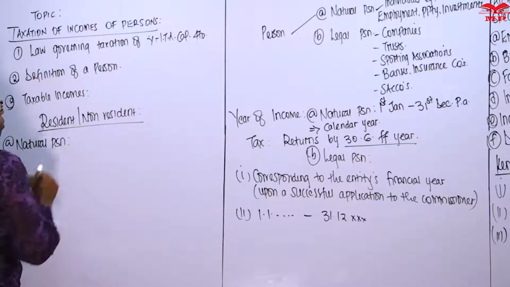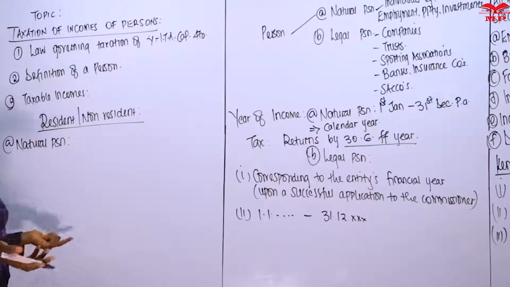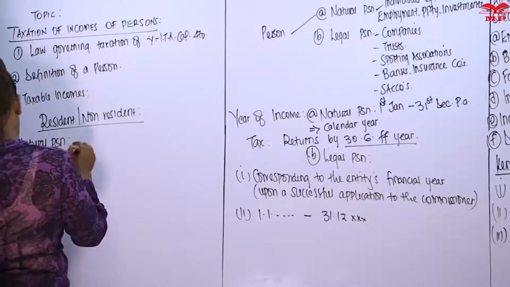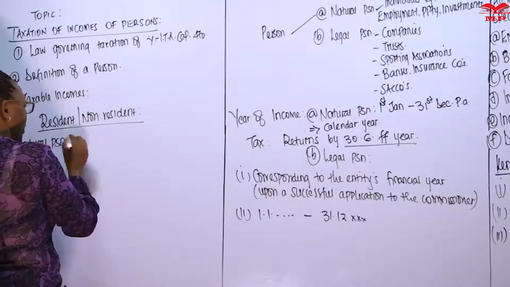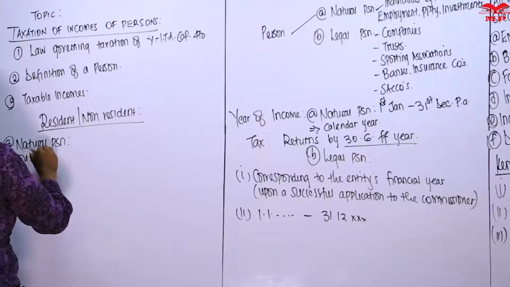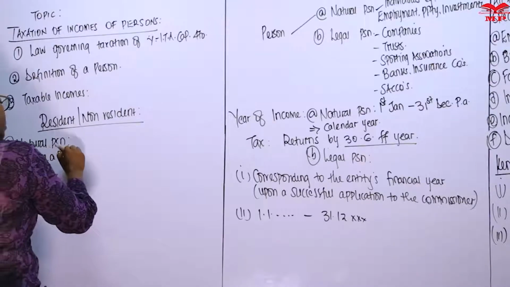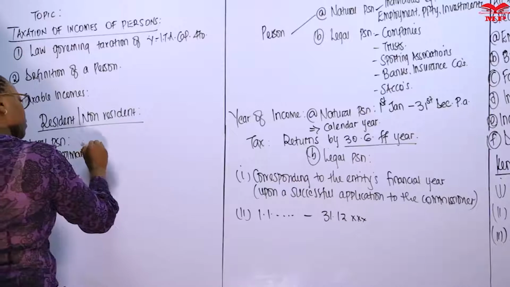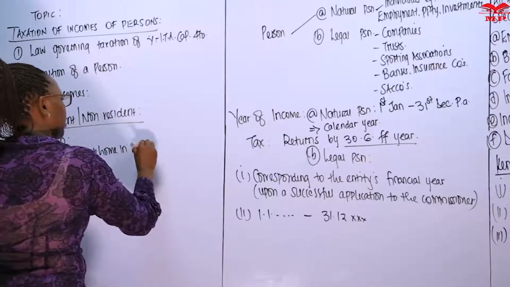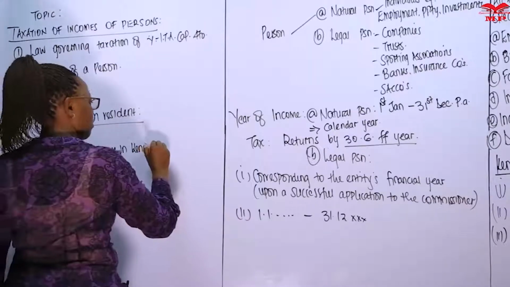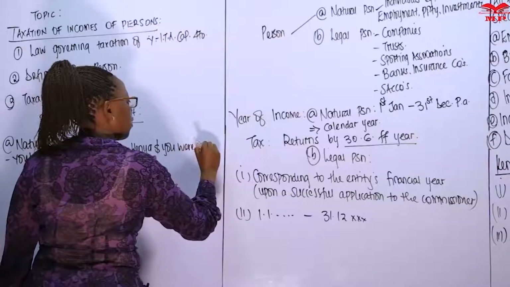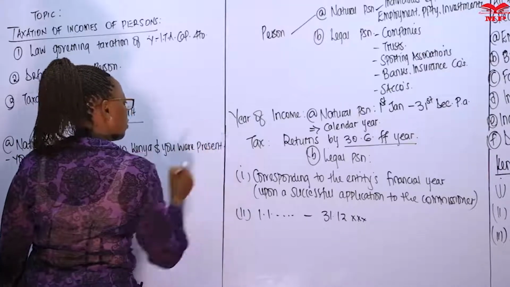it means that this person was in Kenya for at least 6 months, 183 days. So you have a permanent home in Kenya and you are in Kenya. That's the first one. You have a permanent home in Kenya and you are present in Kenya for that year of income under consideration.